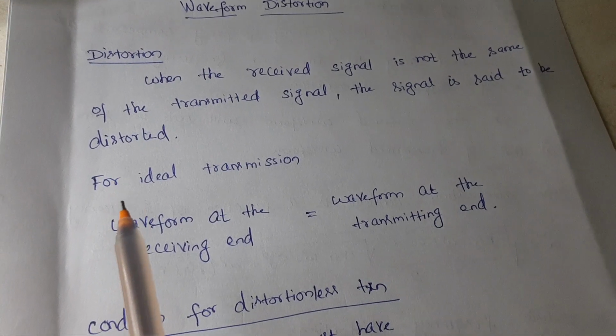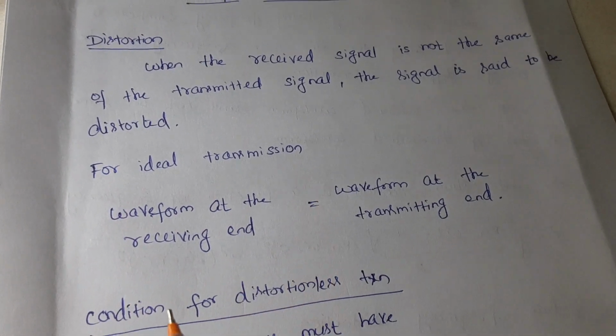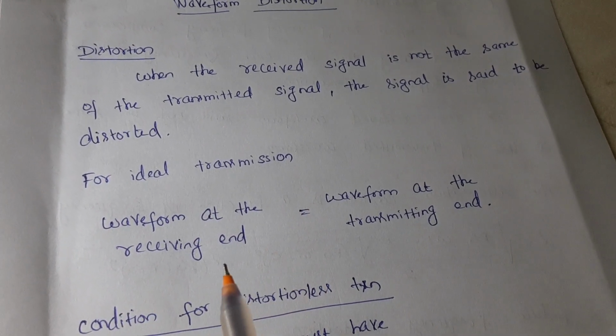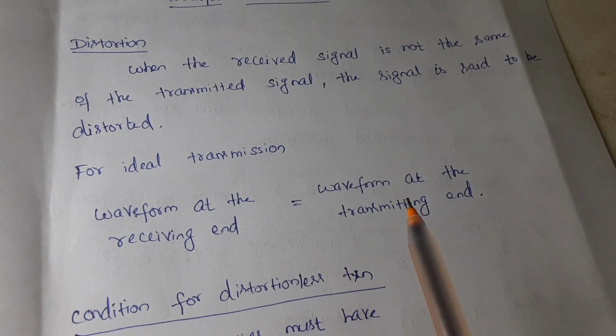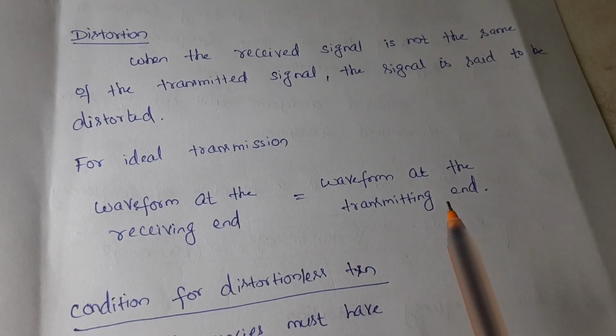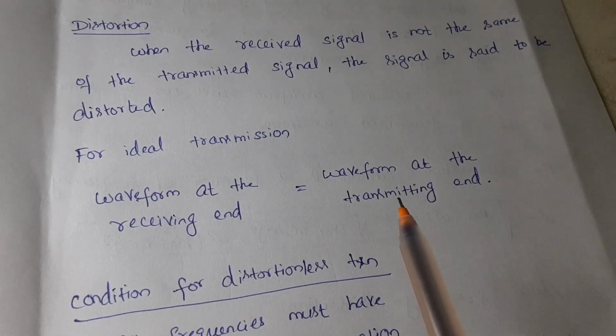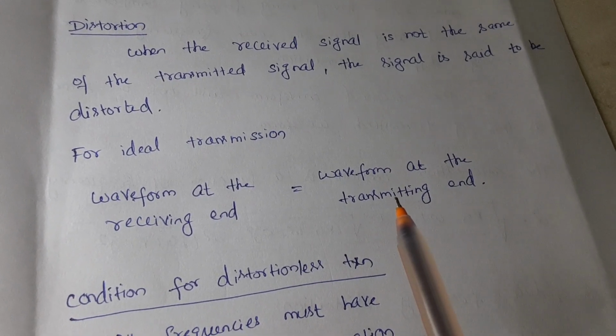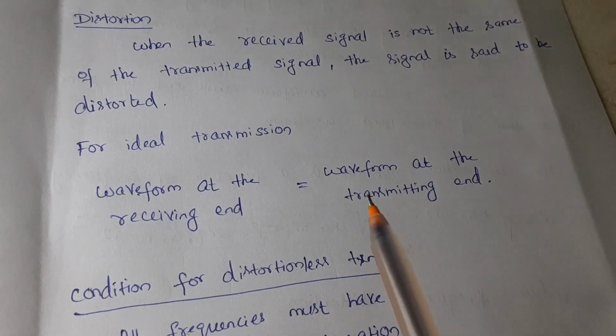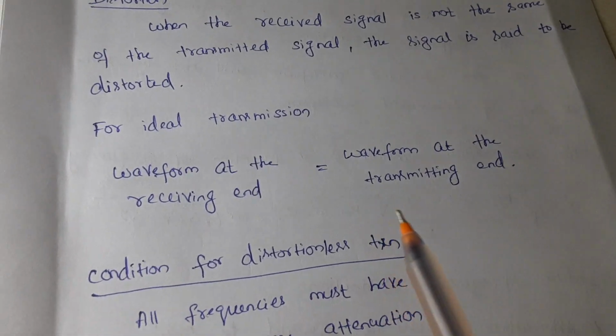As mentioned here, for ideal transmission, the waveform at the receiving end must be equal to the waveform at the transmitting end. This is for the ideal case. Practically, this cannot happen. There will be some loss, some distortion happening in the waveform that is being transmitted from one end to the other end.